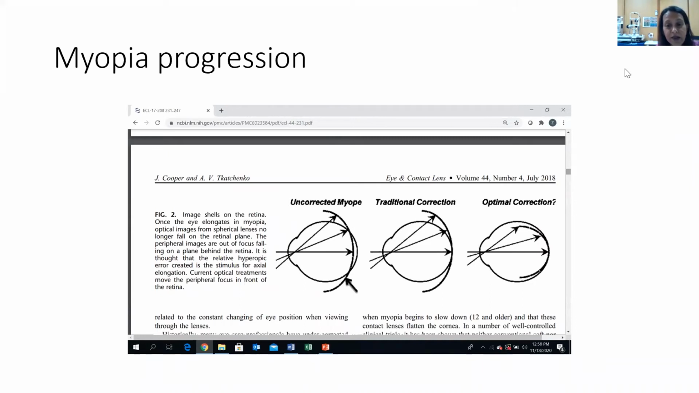There is another theory, as can be seen in the image here, where you see traditional correction that is done. When an image falls, it falls on the central retina. However, for the same object that we are looking at, the peripheral images that form on the retina actually form behind the retina. And this is when we are using traditional spectacle lenses. These peripheral blurred areas in the retina actually signal elongation in the eye and then further cause myopia.